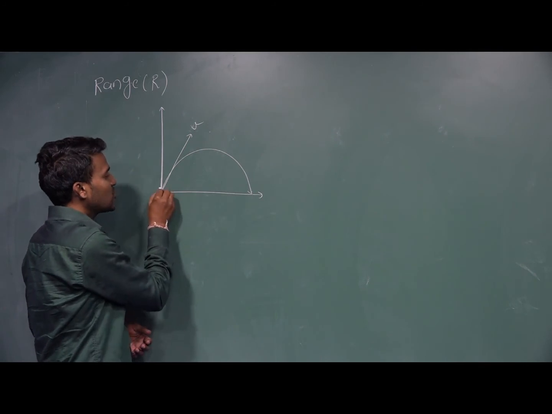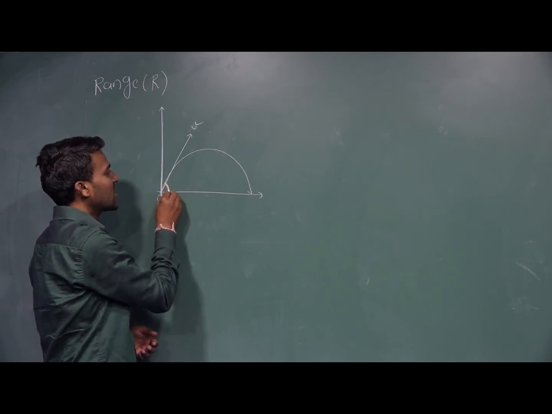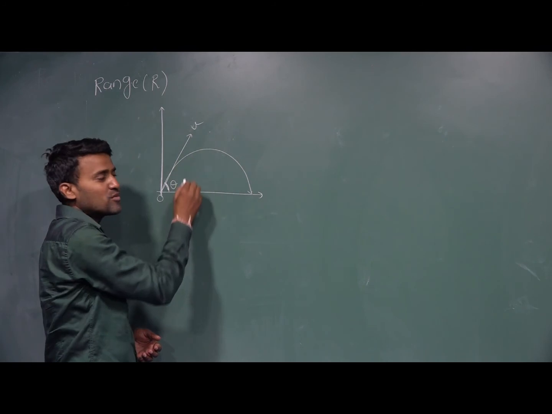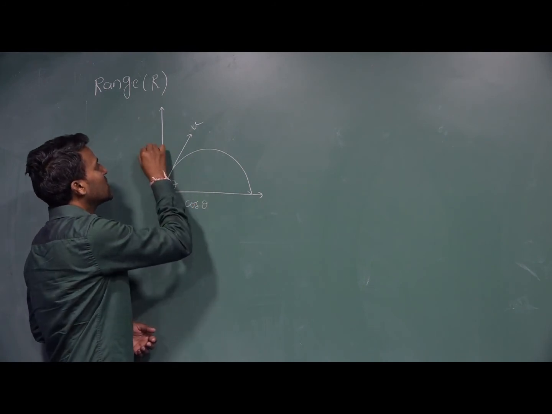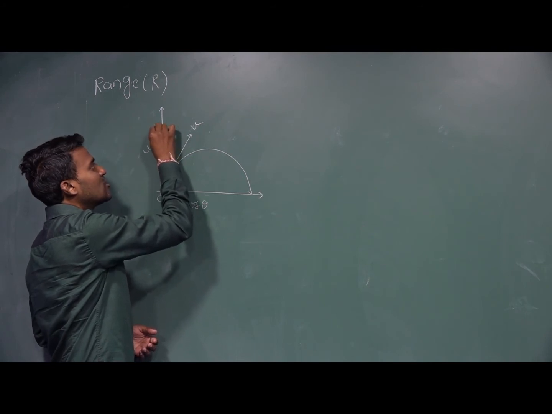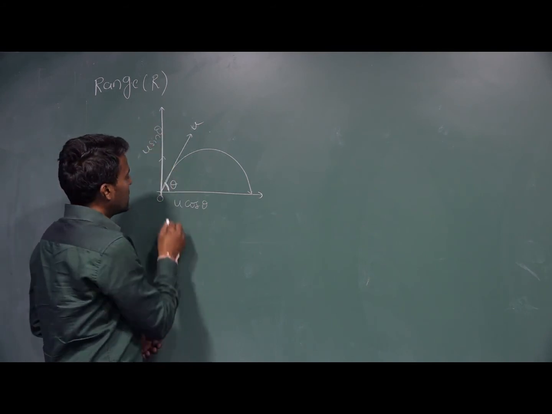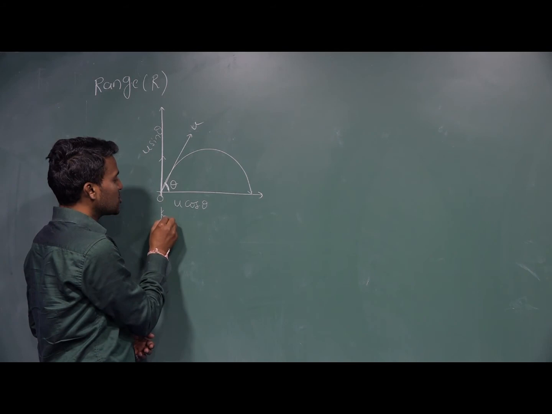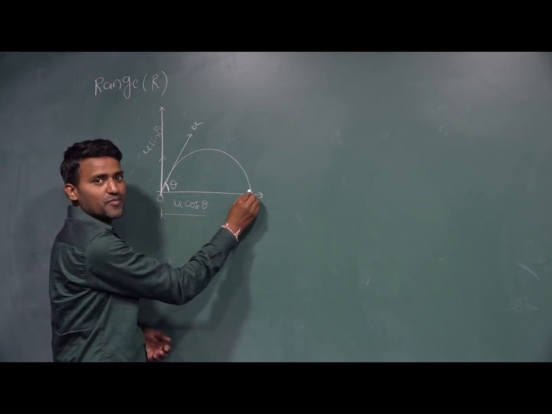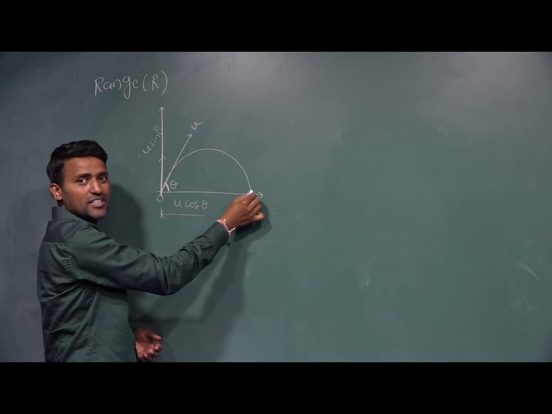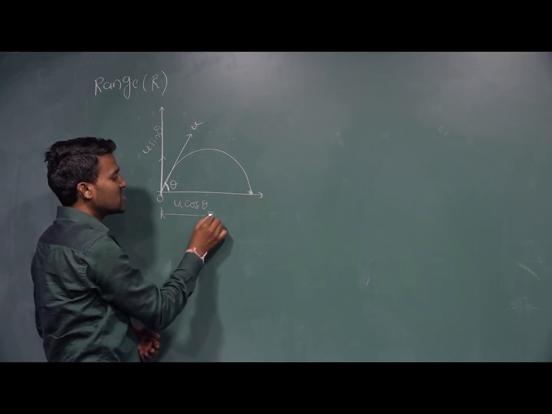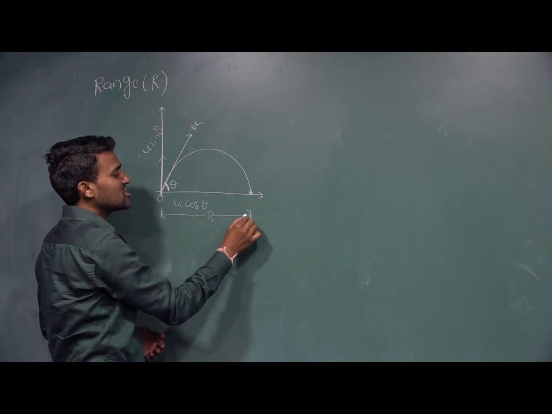It is the point of projection, making an angle theta with the horizontal. This u can be resolved into two components: u cos theta, and u sin theta, which is the vertical component. The object reaches the ground at this position, so this is the horizontal range.